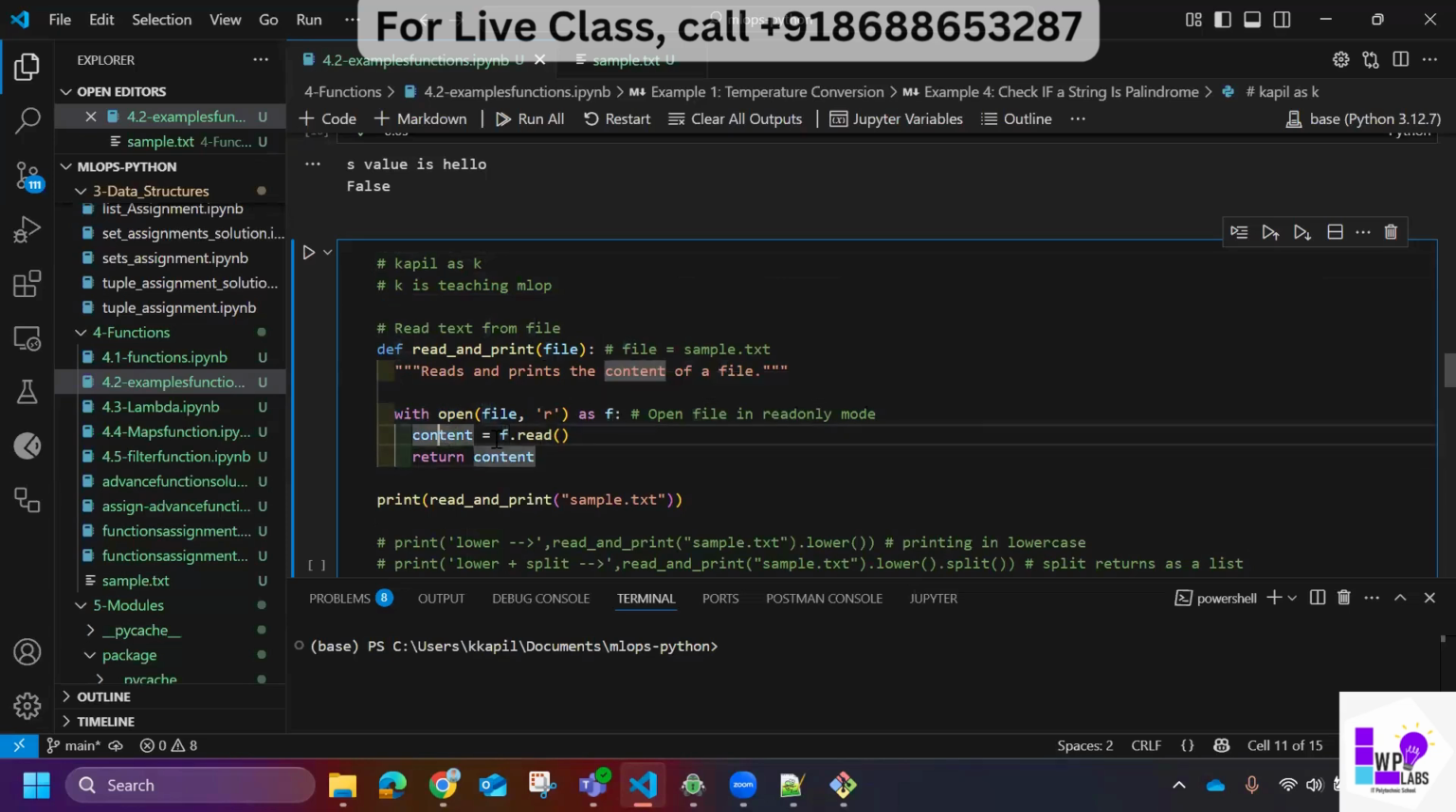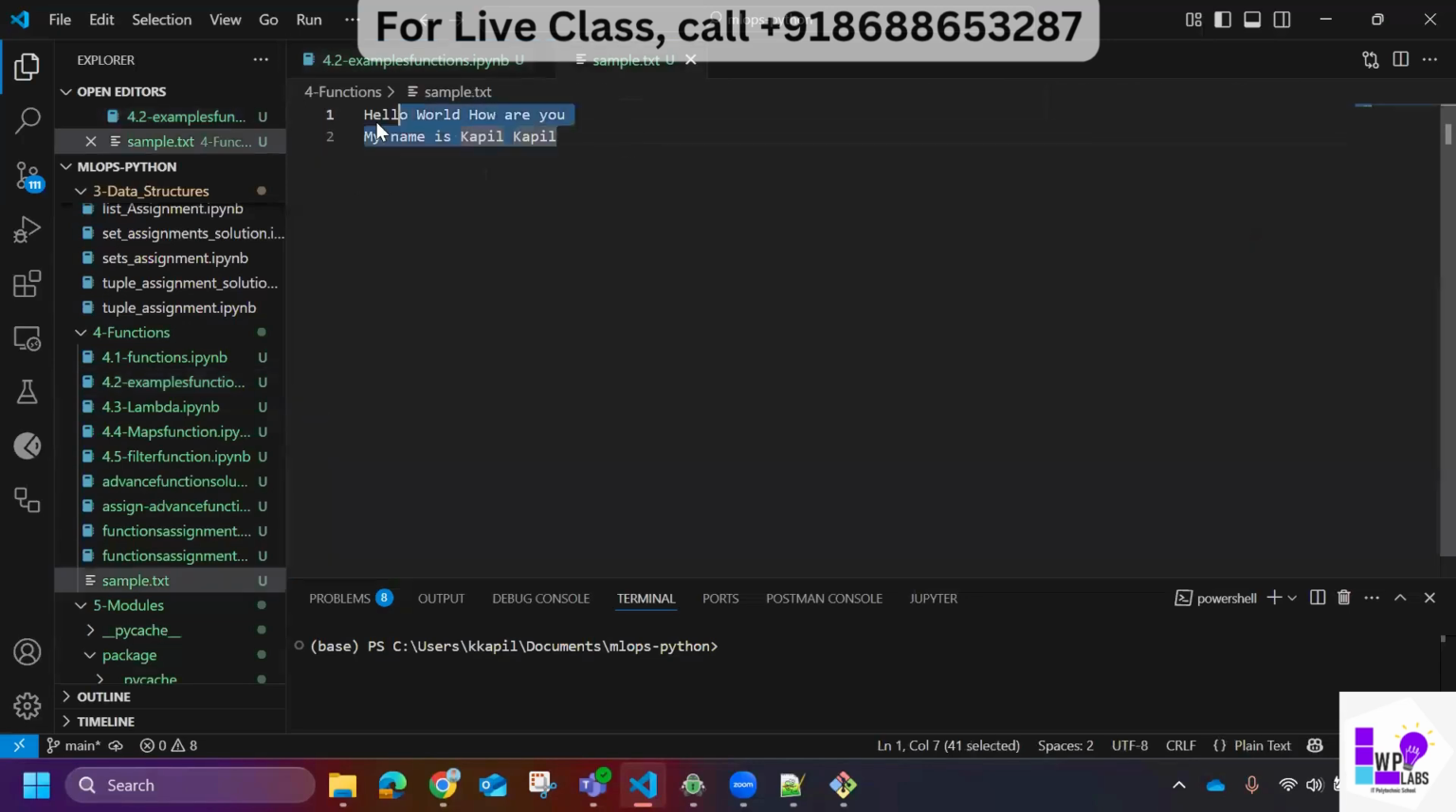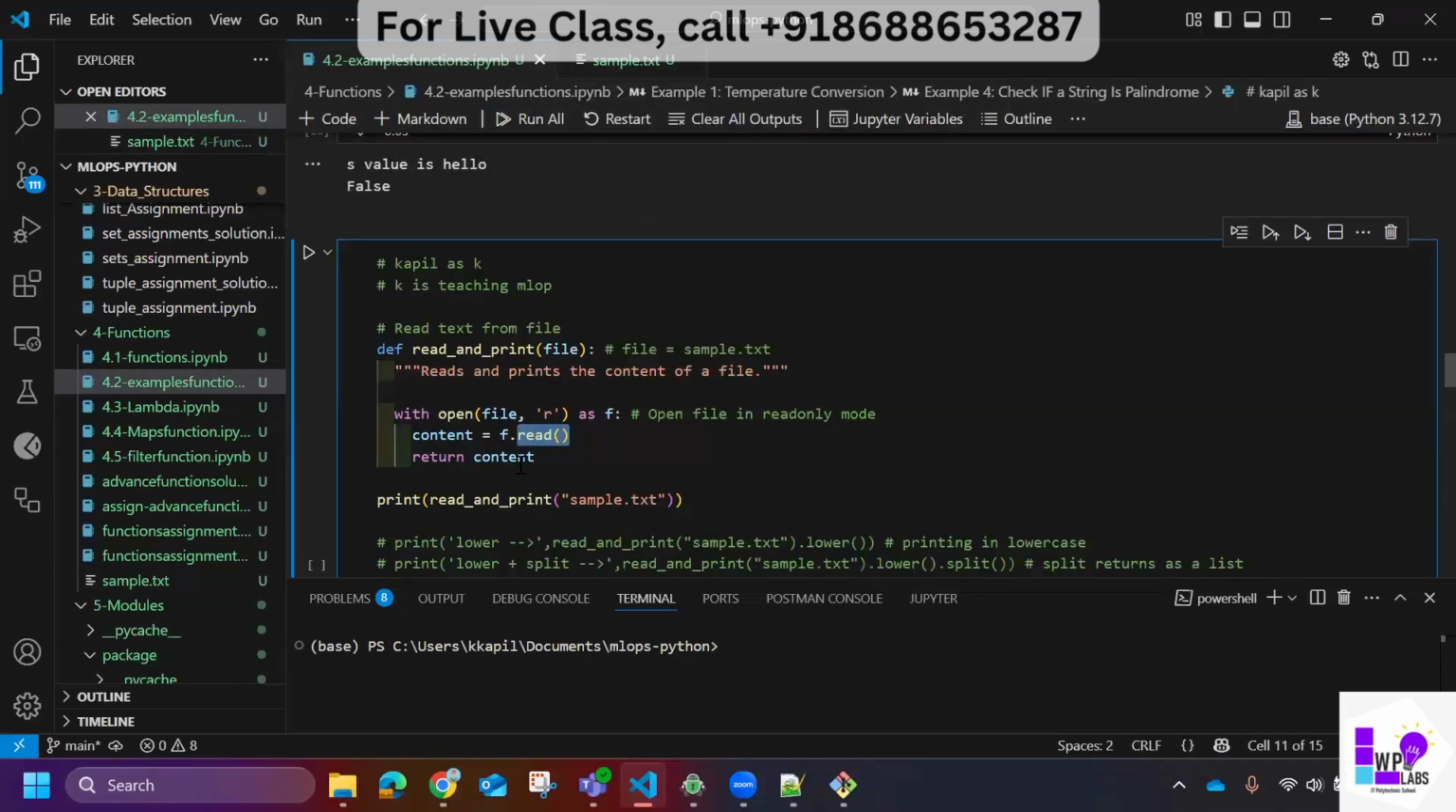So content is equal to f dot read. Now read is a function. This will help in reading the content from the file. F dot read, this function will return the content. Whatever you have read, return it. Now the return will come here. Whatever the content is, it will come here, and then I'm printing it.